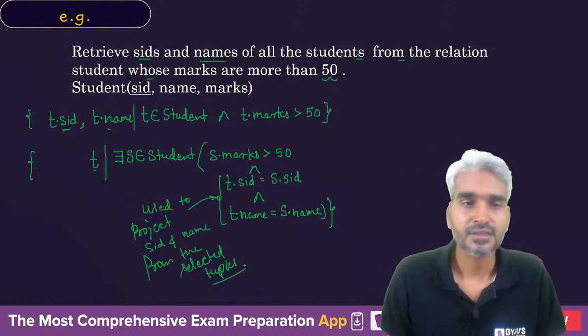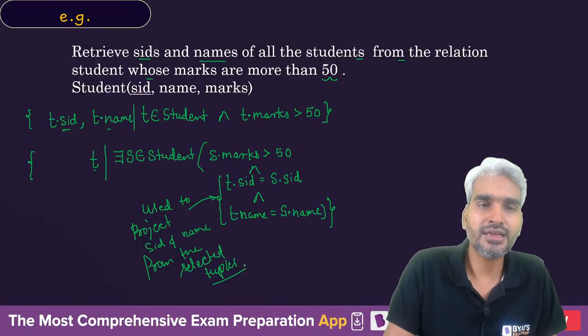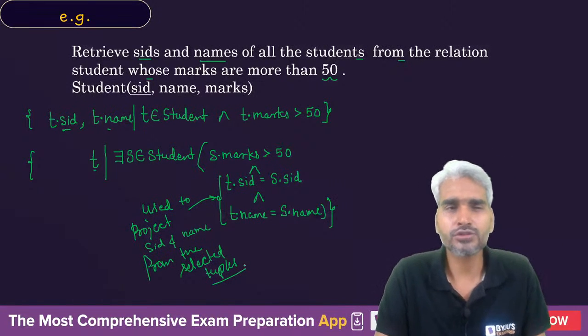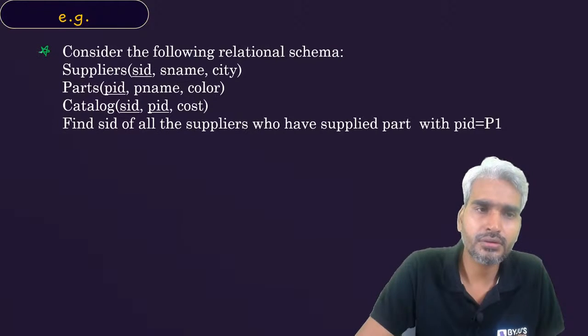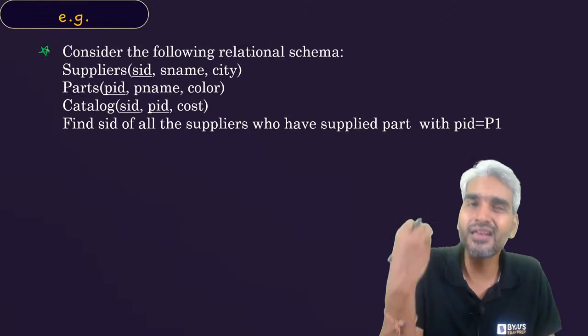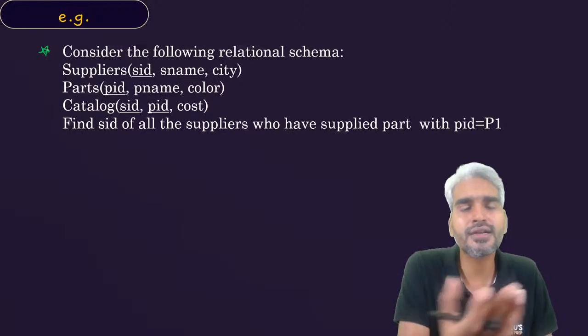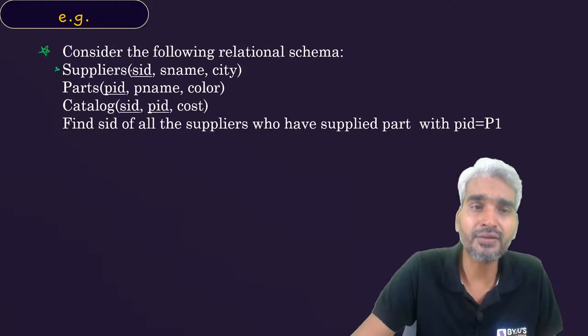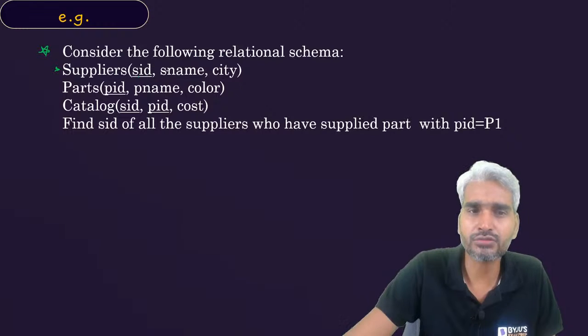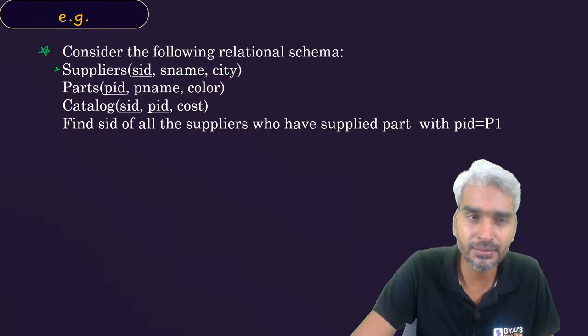Clear? Okay. Let's move on to the next example. So this is all related to student. Now let's try to come up with the relations which we have discussed in the relational algebra as well as in the SQL, and try to identify something based on those relations. So there's a relation supplier which consists of SID, IDs of supplier, name of supplier, and the city which they belong to.